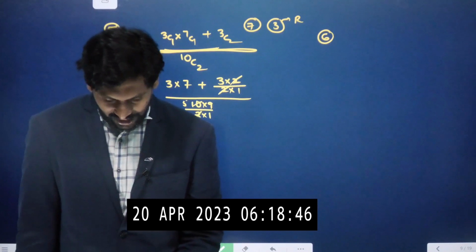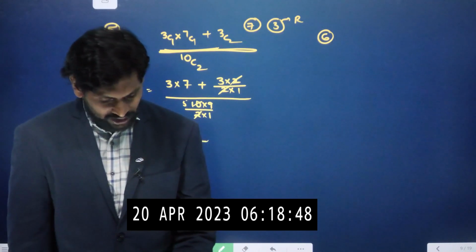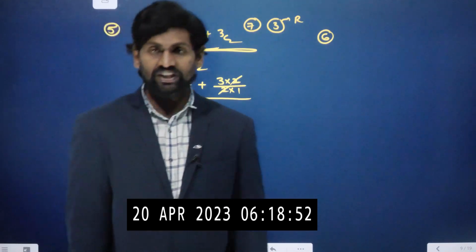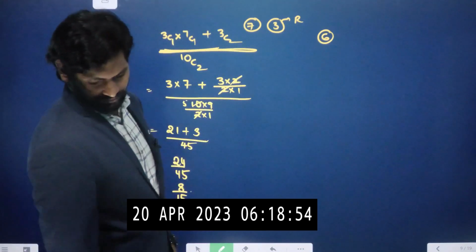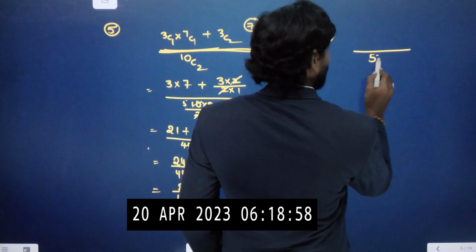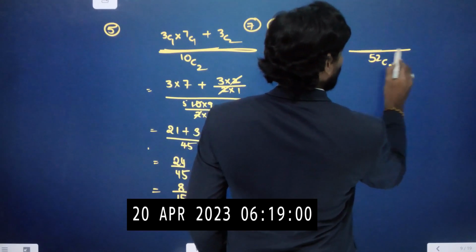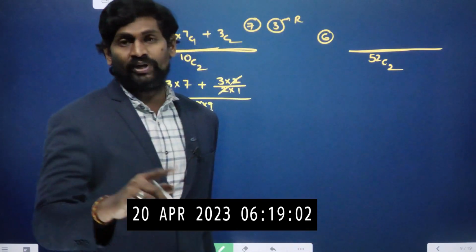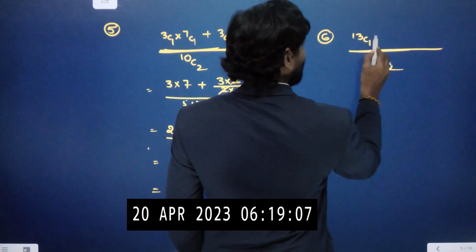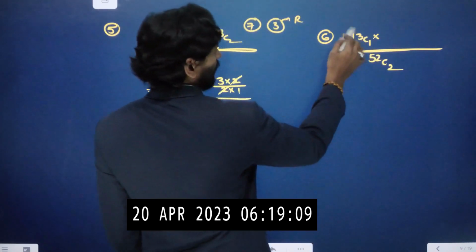Okay, remember it. The probability that at least one of the 2 is heart. At least one. So 52 cards, we need to select 2 cards. One should be hearts. How many hearts are there? 13. At least one means 13 C1. And in 52, 13 are heart color.